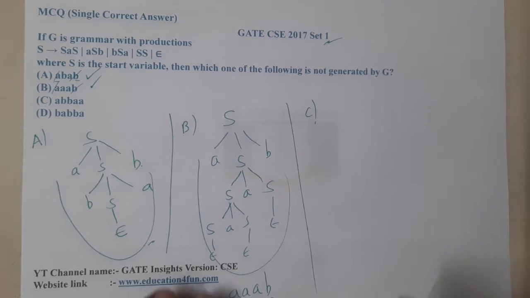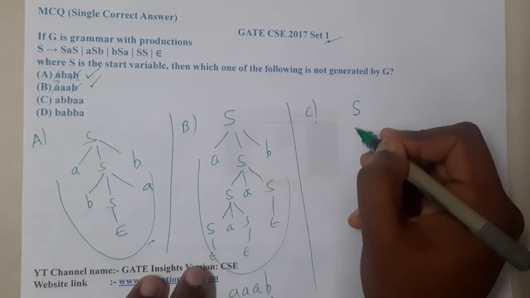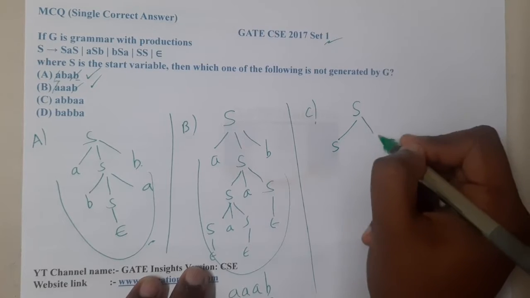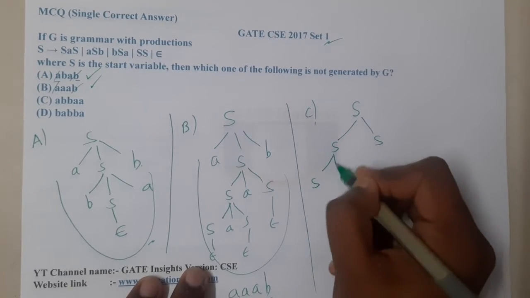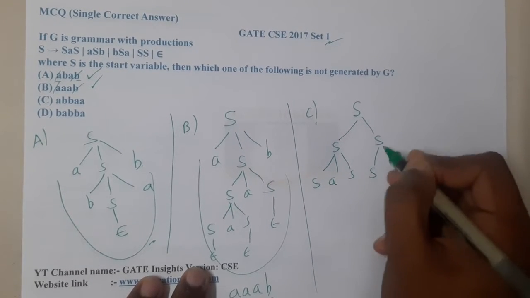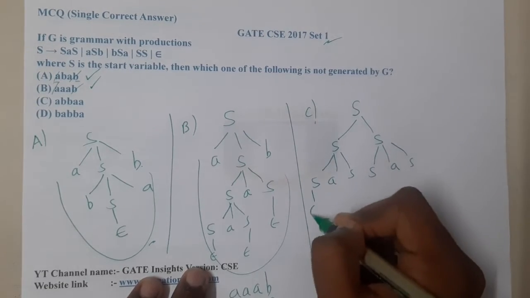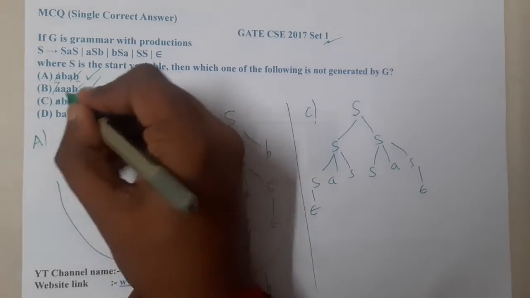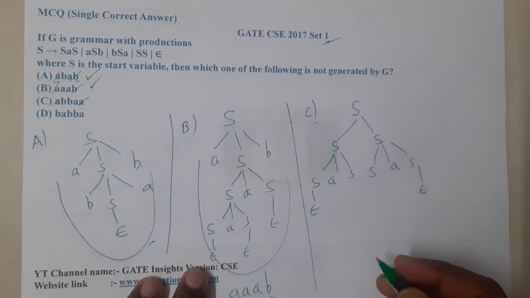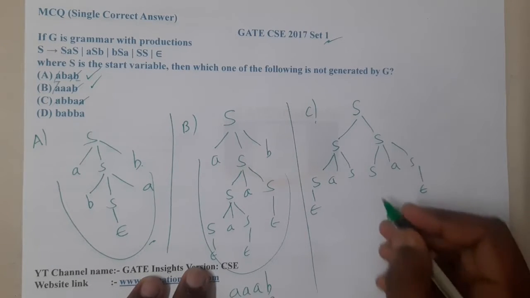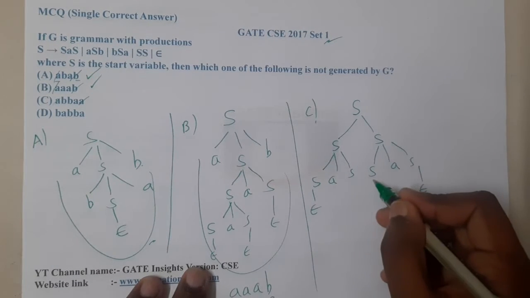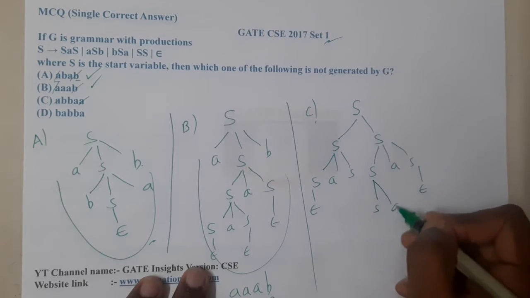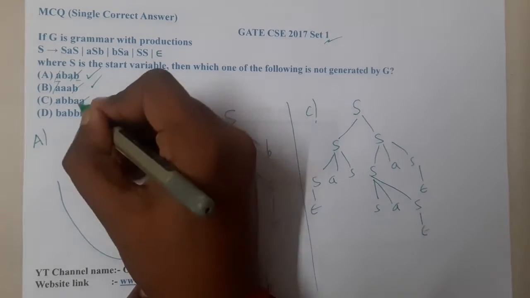Similarly, moving on to C, at the start I want A and at the end I want A. So from S, I will take S S here. From the first S I will generate S, A, S, and from the last S I will generate S, A, S, and here I will make it epsilon, here I will make it epsilon. So first A and last A are done. So first I want B B, then one A I want. Okay, so this is done. From this A, let us try to generate that particular thing. I'll make it epsilon, so this A is also done.